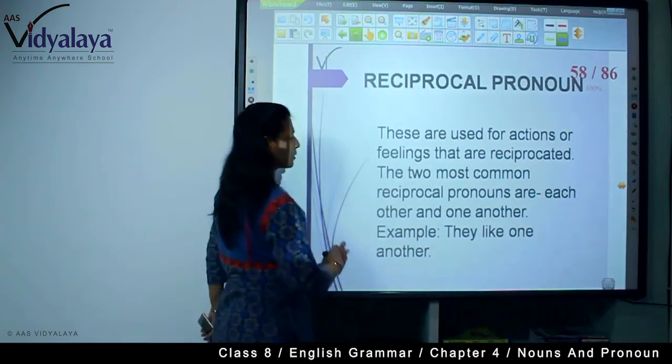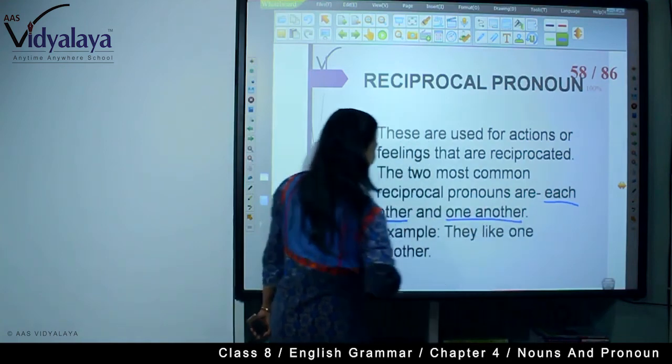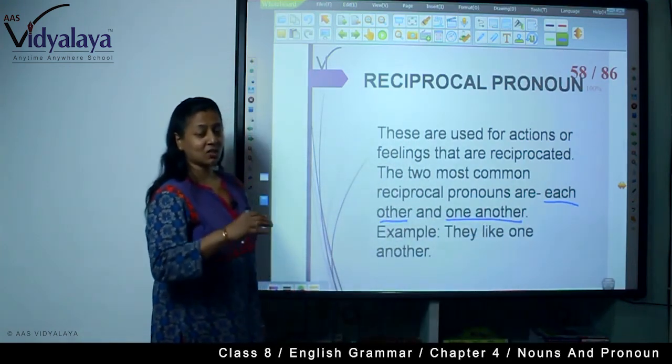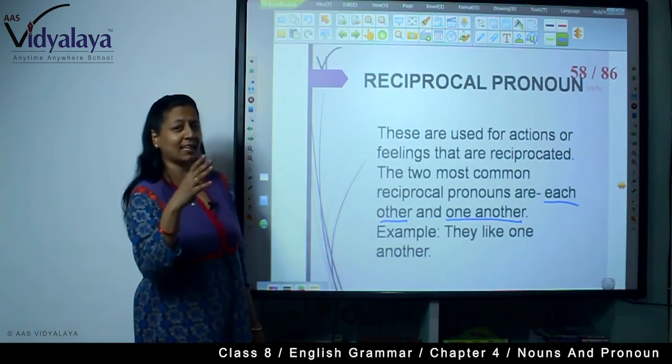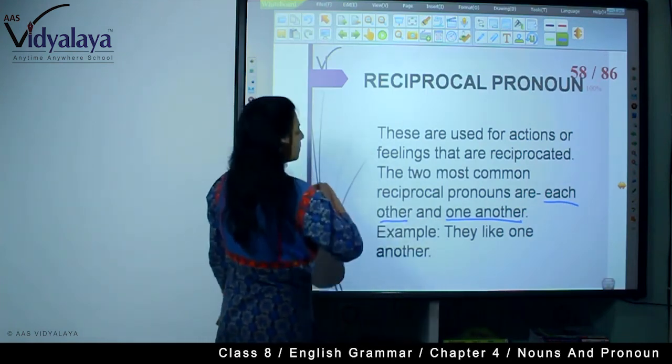The two most common reciprocal pronouns are each other and one another. Example, they like one another. Instead of saying nouns, proper nouns again and again, you can use these reciprocal pronouns.